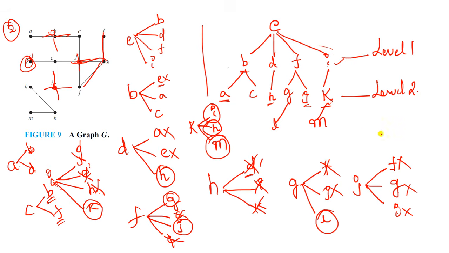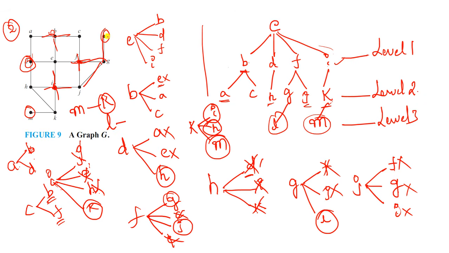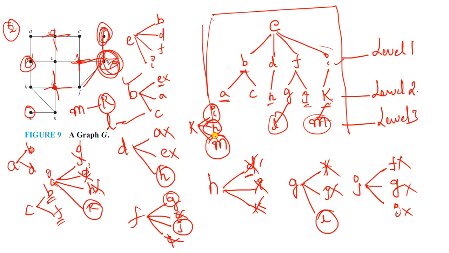Is it completed? We have still another level 3. So now check the elements L and M. Check whether L and M have any other edges, any other new vertices. No. See here for M, it has a connection with K. So K already visited, no problem. And for L also, here connection with G. So G also already visited, so no need to write it again. Right? Level 3 also completed. So this is our spanning tree.